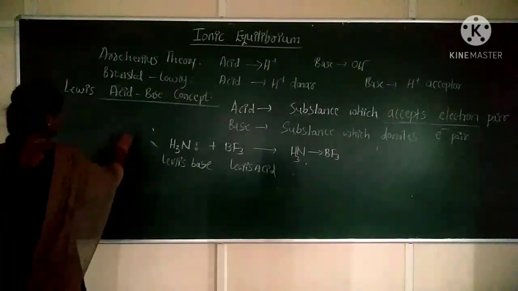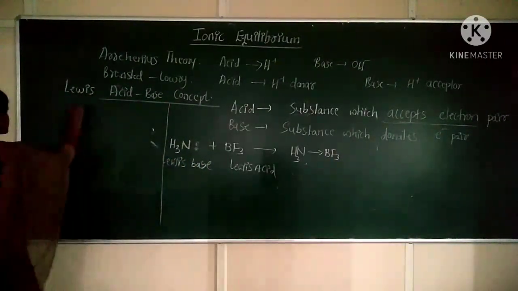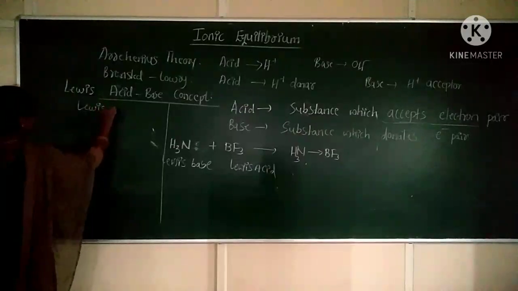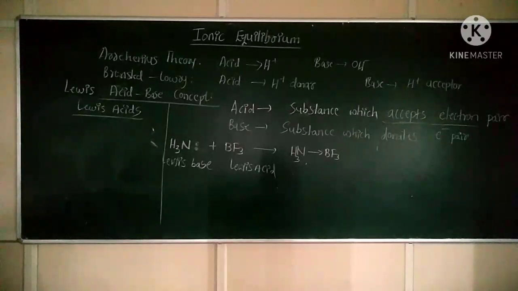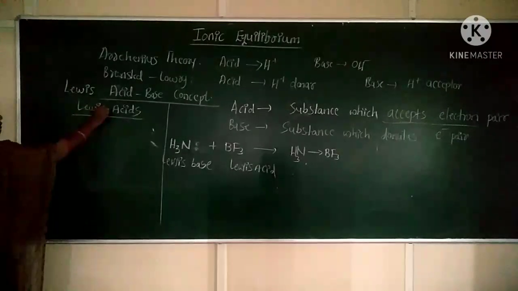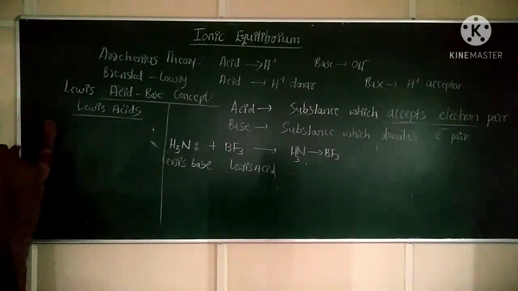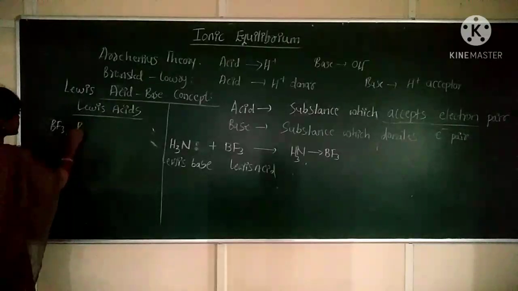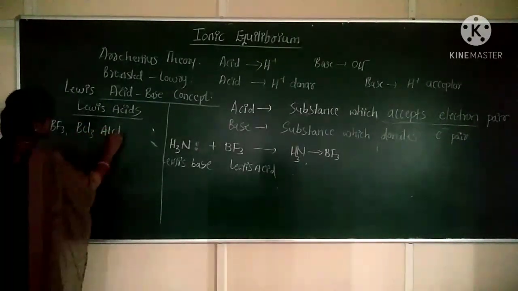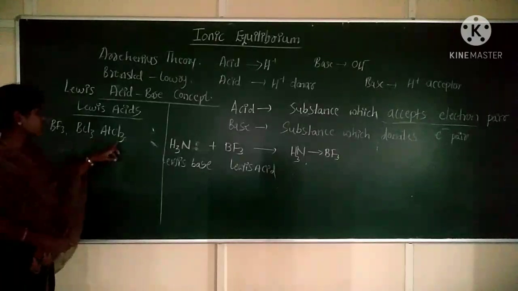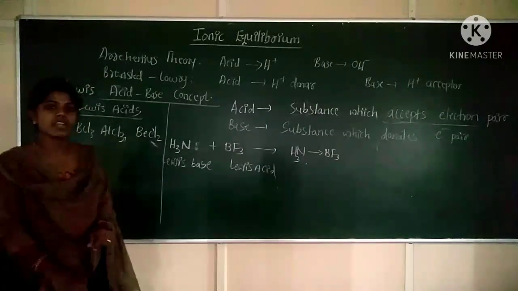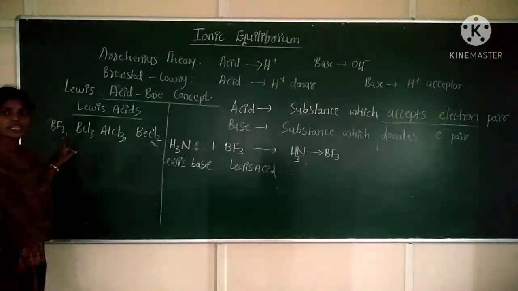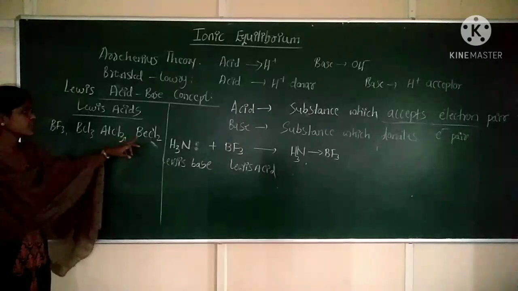Next, examples for Lewis acids. The first concept is the central atom. Examples for Lewis acids are BF3, BCl3, AlCl3, or you can take BeCl2. So these are the examples for the Lewis acids: BF3, BCl3, AlCl3, BeCl2.